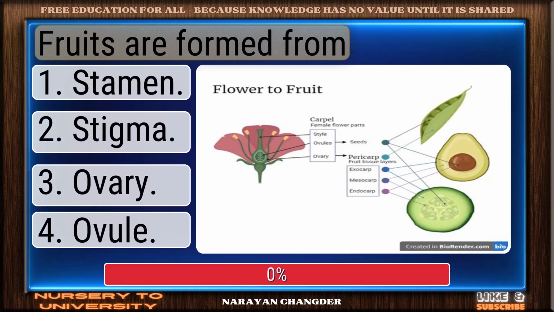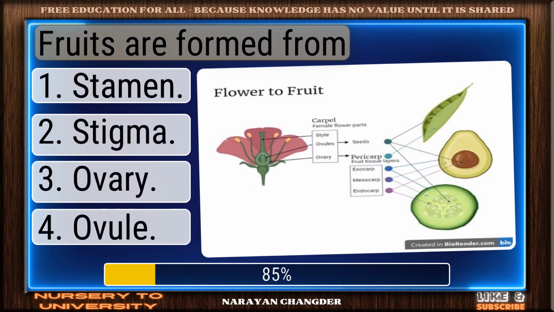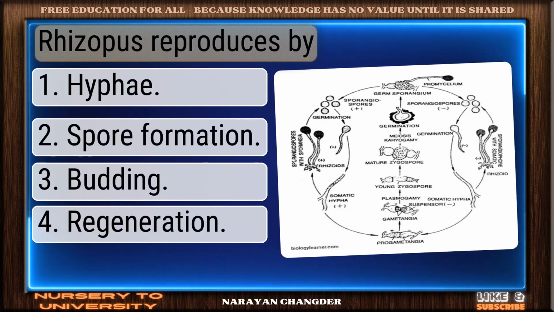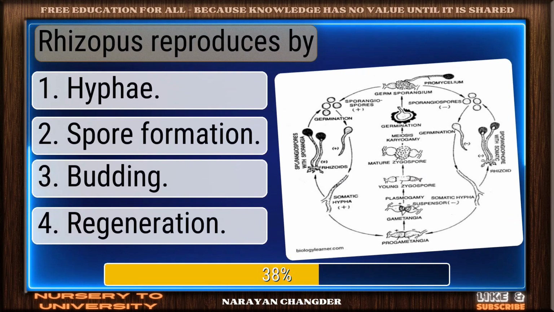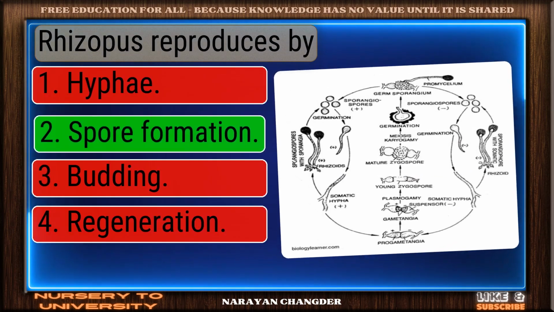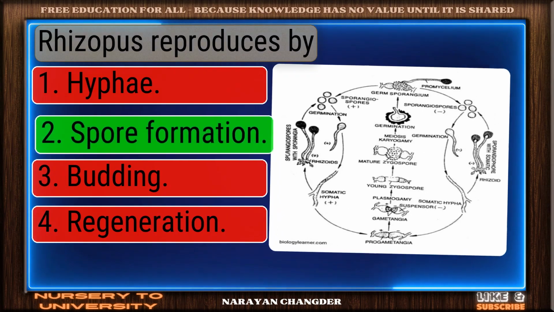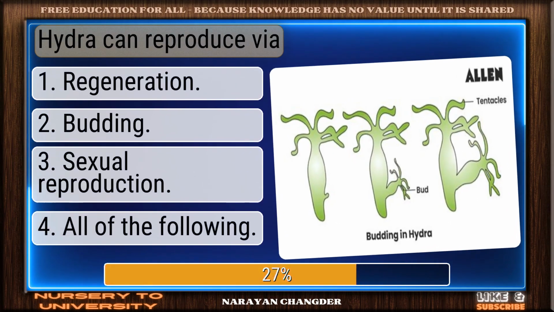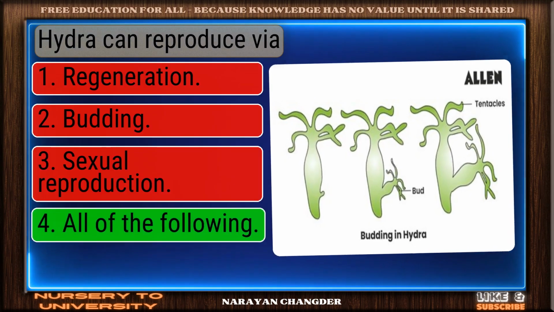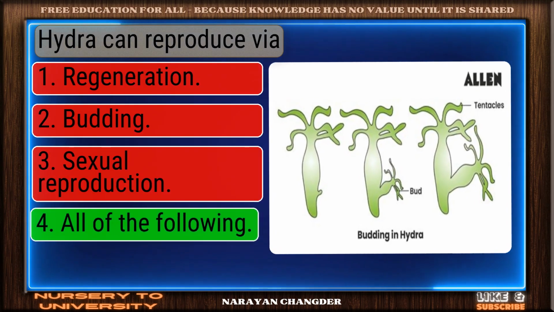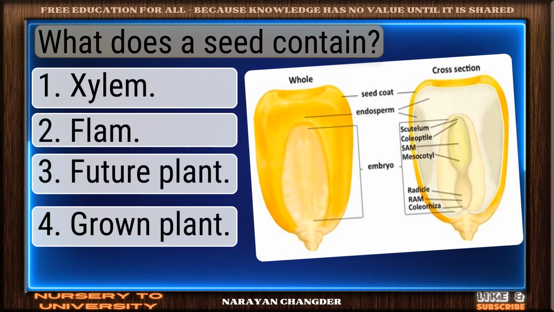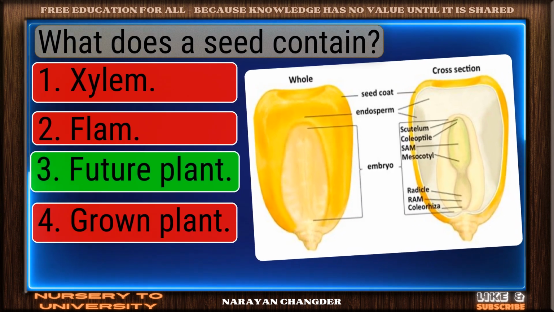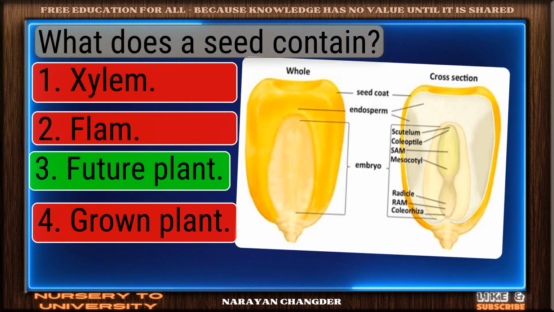Fruits are formed from. Exactly. Ovary makes sense. Rhizopus reproduces by. Well picked. Spore formation is the correct answer. Hydra can reproduce via. Bravo. All of the following is the answer. What does a seed contain? On track. Future plant is the correct answer.